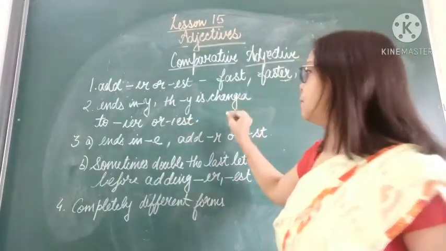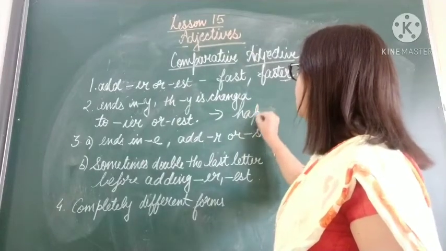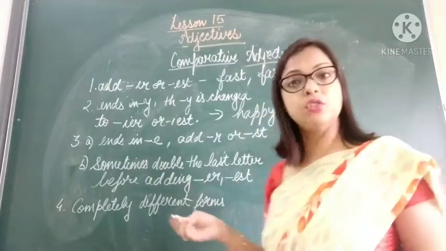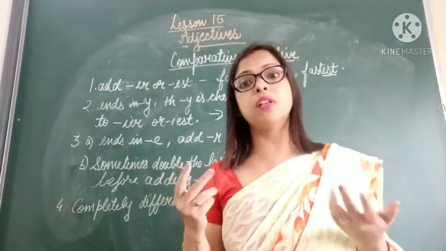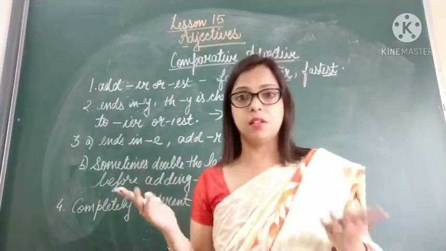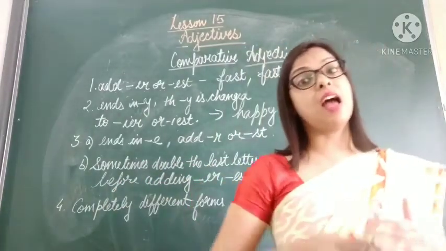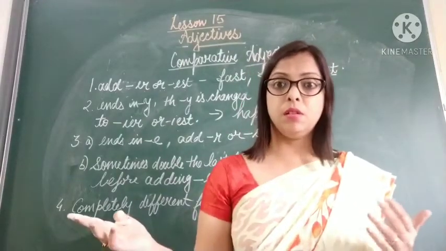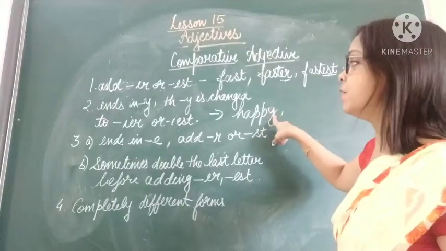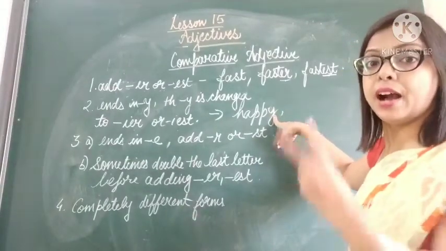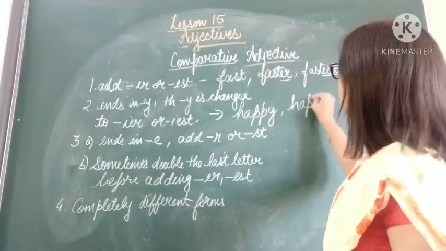Let's take the example of happy. Happy is the original form. If I say "Priya is a happy girl", which type of girl? Happy girl. So there is no comparison. We are only talking about Priya. But if I say "Priya is happier than Reena", what do we do? Happy will change to happier, because there is comparison between two girls.